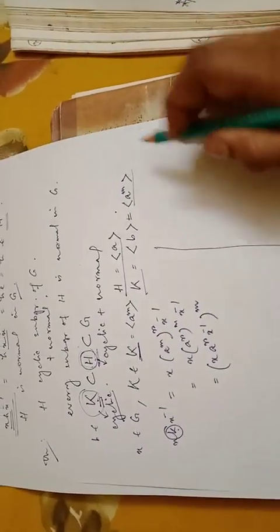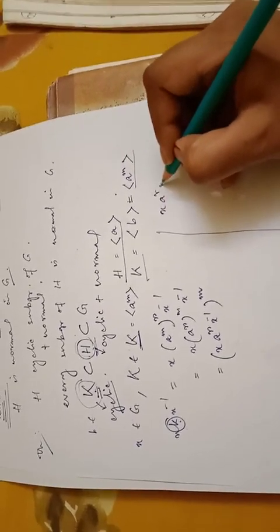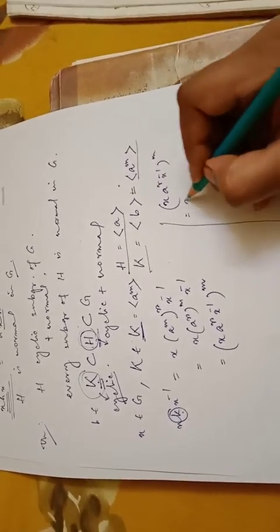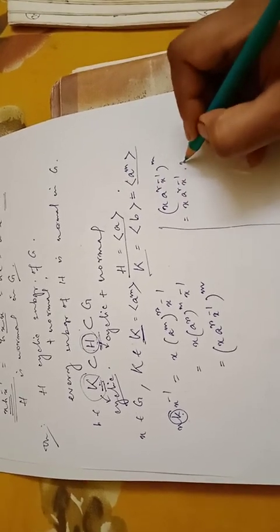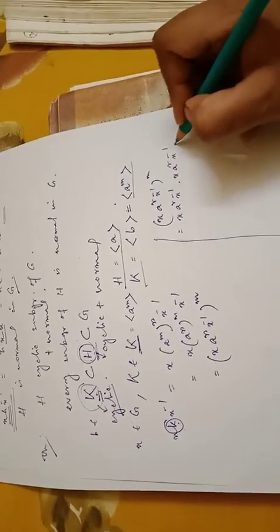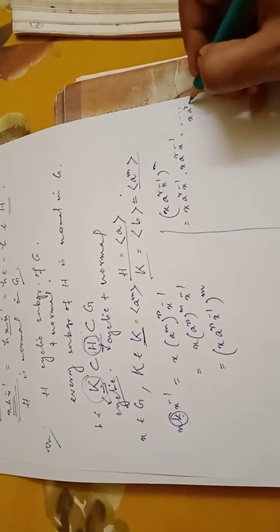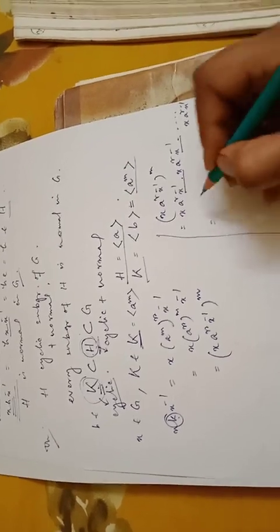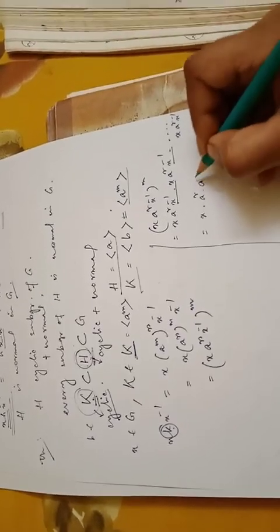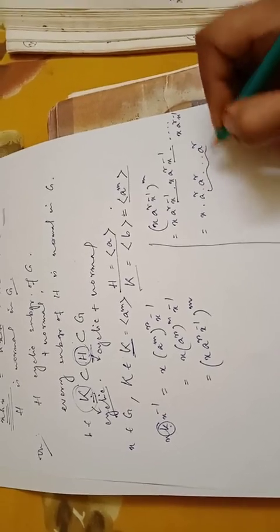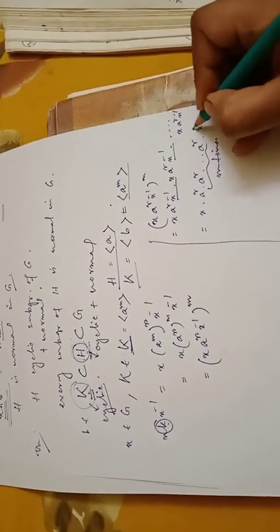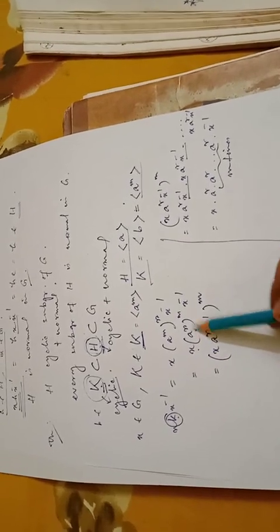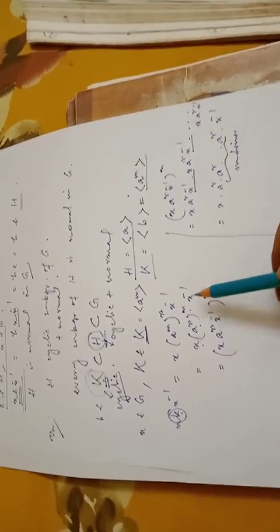Now how can we write this? We can check it in rough. x a to the power r x inverse, whole to the power m, that is x a to the power r x inverse into x a to the power r x inverse, dot dot up to m times, x a to the power r x inverse. Check: x inverse x is going to cancel out. For the next term also x inverse x is going to cancel out, and so on. Ultimately you will end at a to the power r, a to the power r, dot dot, a to the power r, m times, into x inverse. That is x into a to the power r whole to the power m, x inverse. So this is why we can write this line equal to this line.